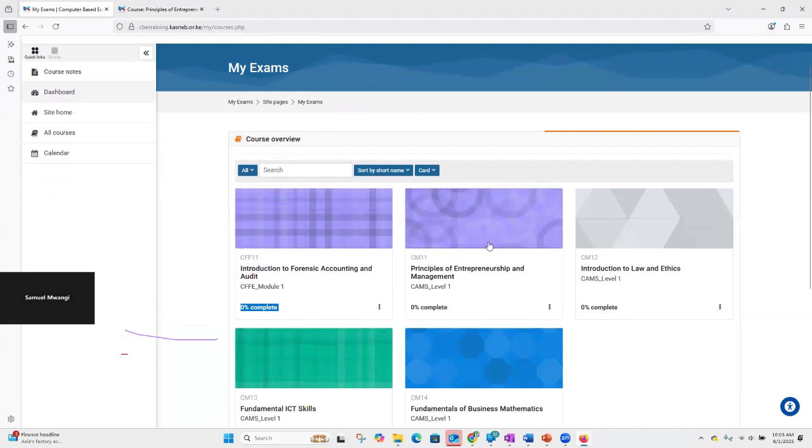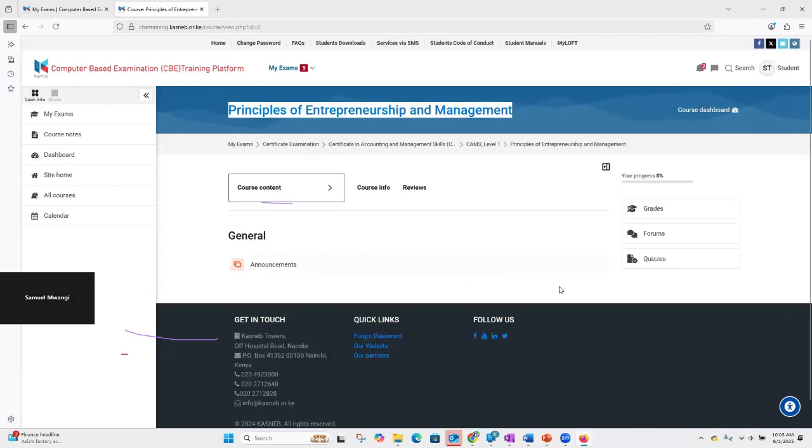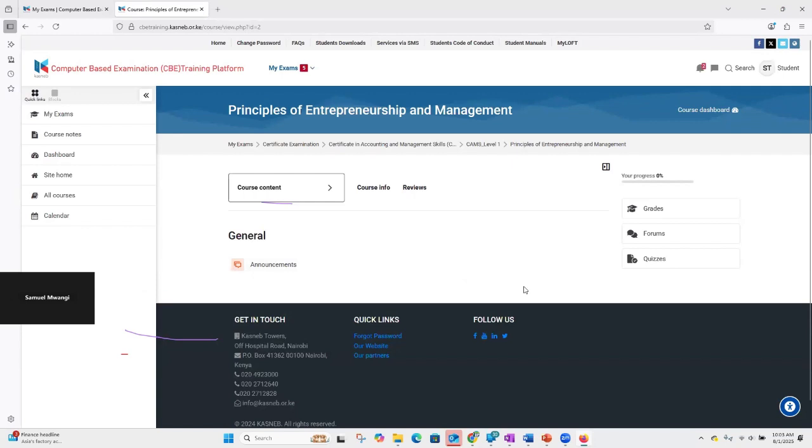I'm quite slow on this page because I don't want to lose anyone. So I started on the CM11, which is the paper that I would like to take. Then I clicked on it. Then I'm taken to the page for CM11. And on this page for CM11, I would like to look for my exam in here. And the exam that we're looking for is an exam on training. Well, we land onto this page, but we don't see anything. So what do we do?